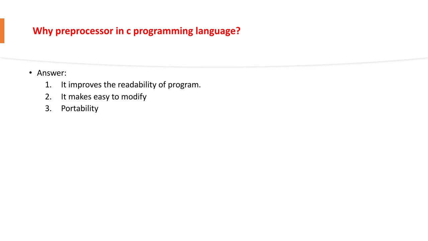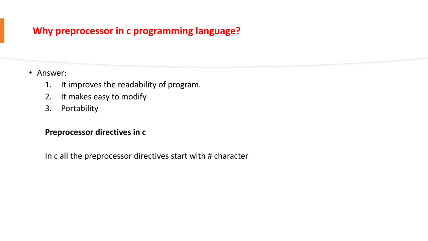Preprocessor directives in C start with the hash symbol character, except the defined operator. All the directives have different tasks which execute just before the actual execution of the C program, which makes the program more portable.